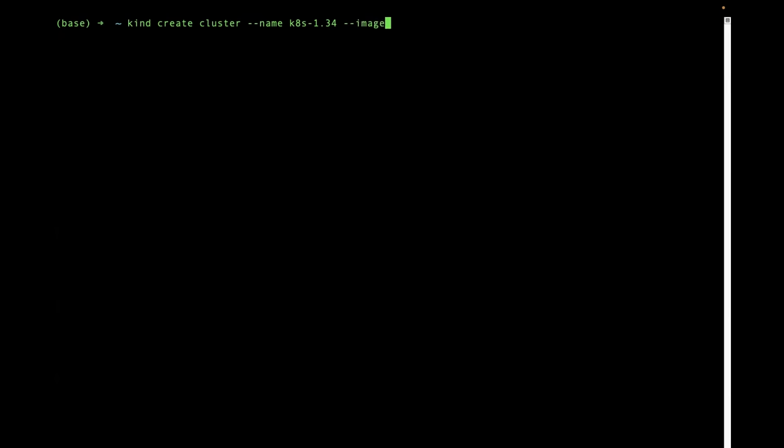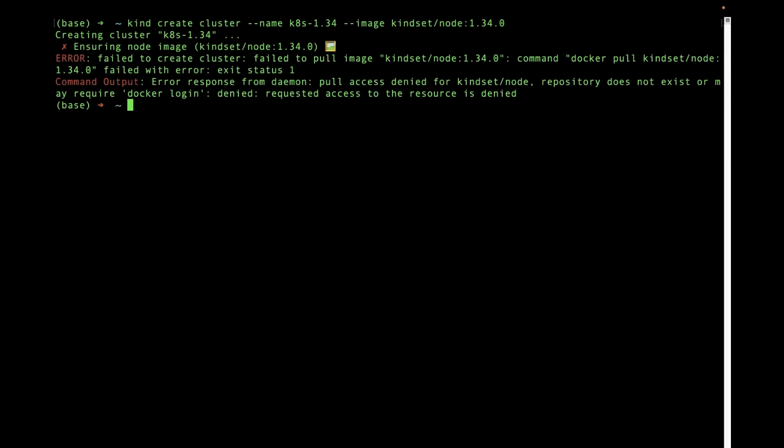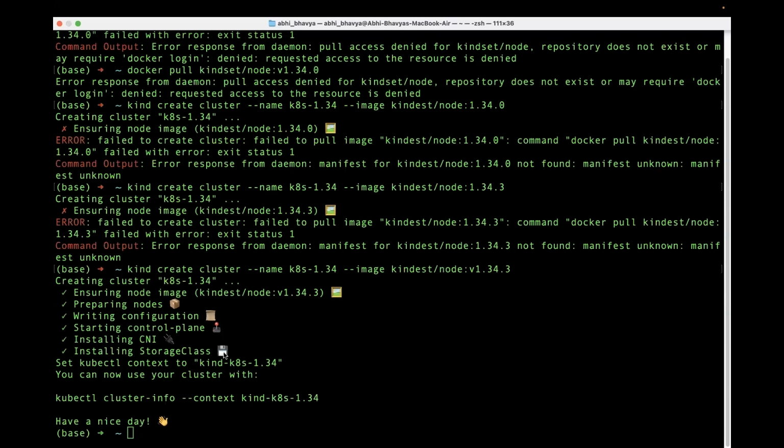How do I do that? I can just say --image kindset/node:1.34.0. I hope the command is right. Okay, so it is spinning up the 1.34 Kubernetes version for us. It should spin up the cluster in one to two minutes, because it does not have the node image, so it would probably pull the image. Error response from daemon, pull access denied for kindset/node. Let's see. Yeah, there you go, so we have the cluster ready.